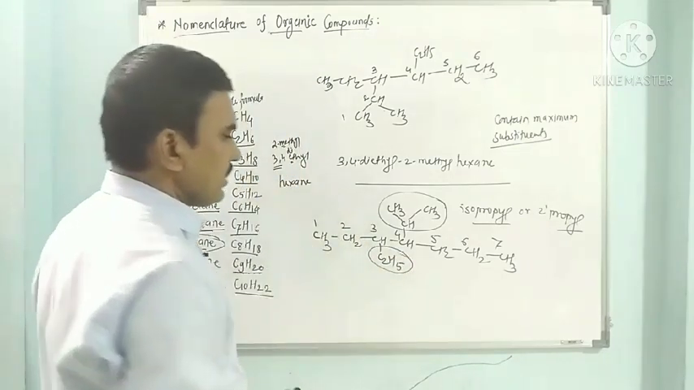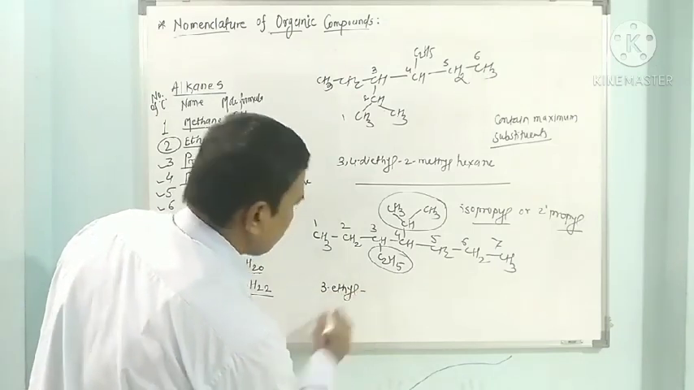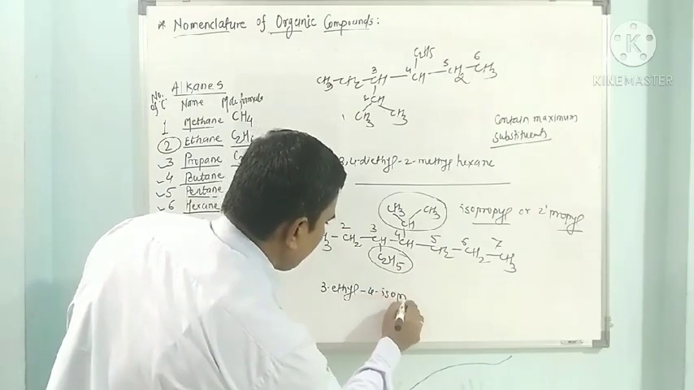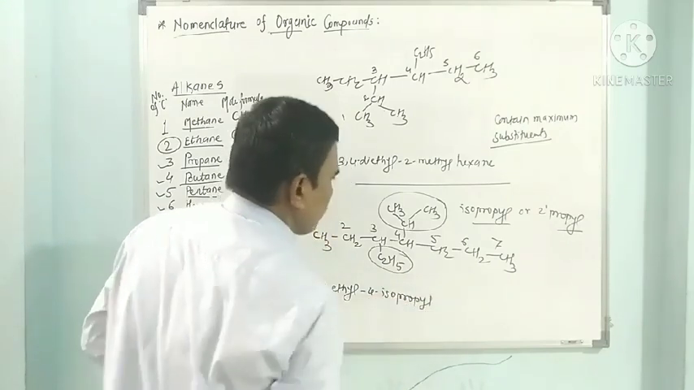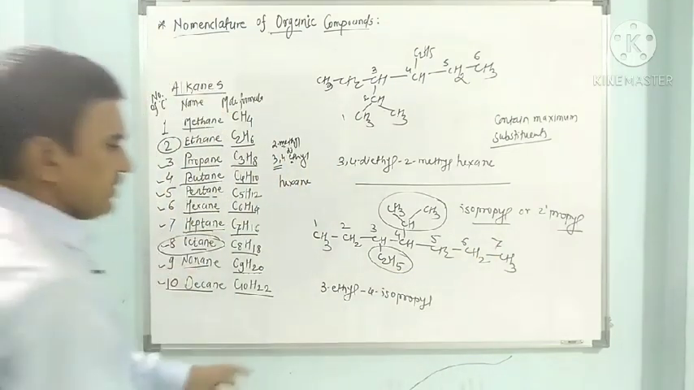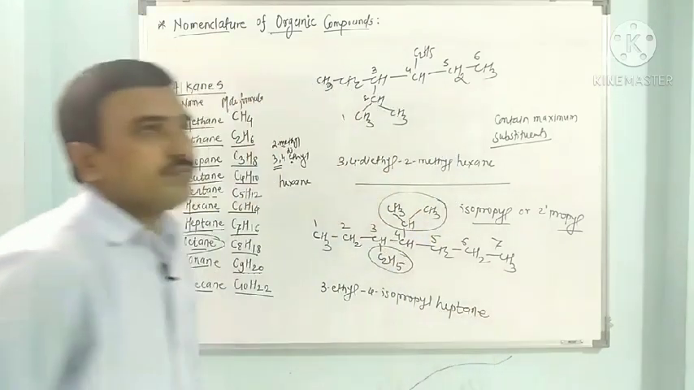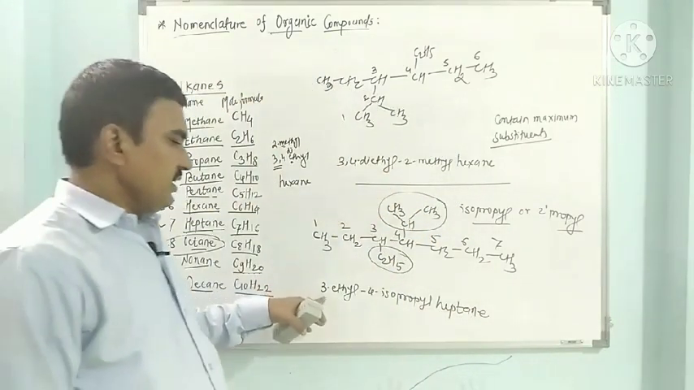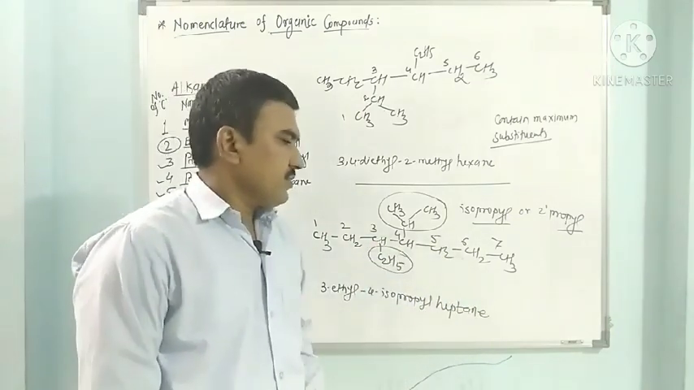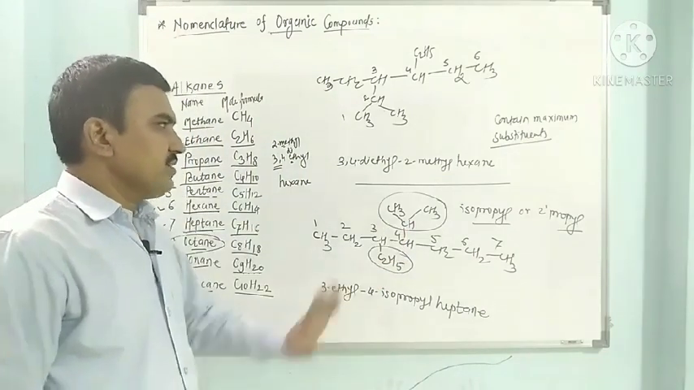So ethyl is attached to the third carbon. So this is 3-ethyl, 4-isopropyl, and the number of carbons is 7. So 7 is heptane. In this way, 3-ethyl-4-isopropylheptane. So this is the name we have given, in which ethyl is there and isopropyl is there.